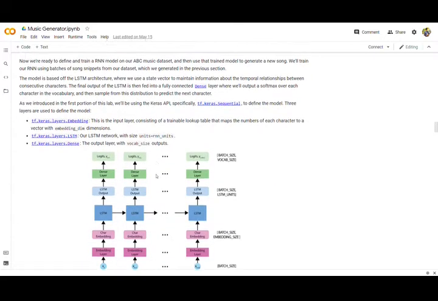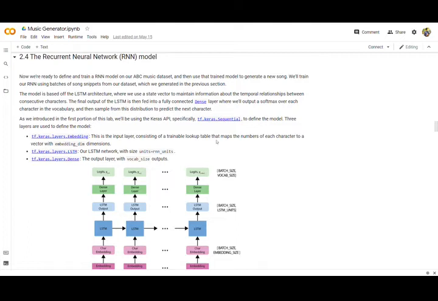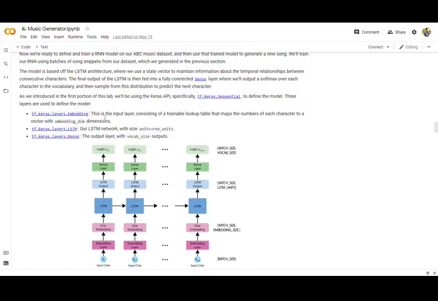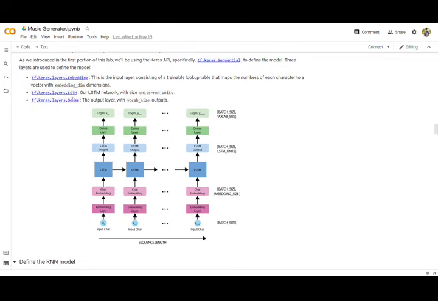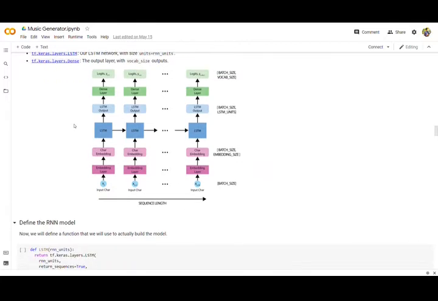Now we'll initialize the model, our recurrent neural model. So the functioning of our model starts in this way. We'll be using the keras sequential library to define the model, then the embedding layer. This input layer is a trainable lookup table that maps the number of each character to a vector with embedding dimensions. Now the model itself, keras LSTM, with rnn units as the parameter in that function. Now the dense layer will connect everything with each other. So the output layer is of vocab size.